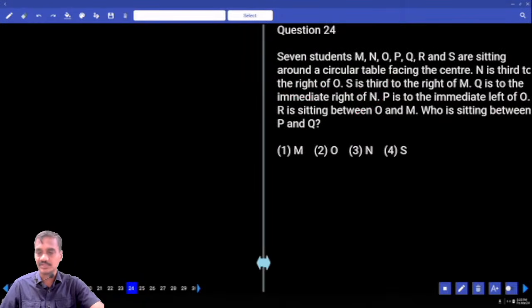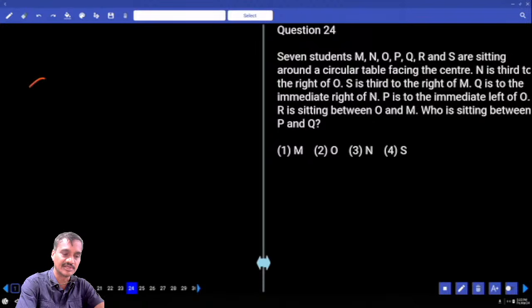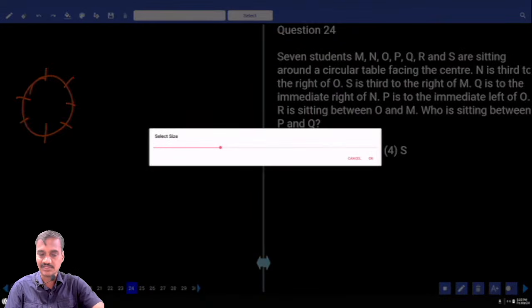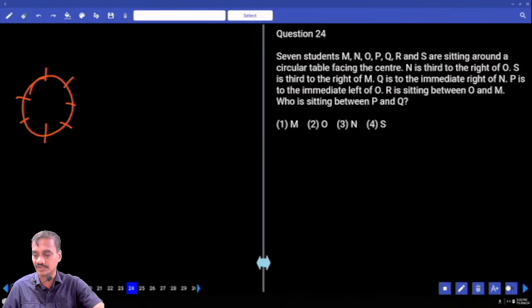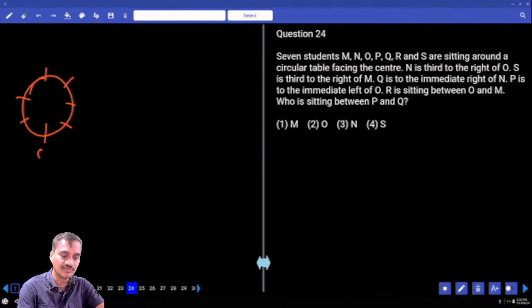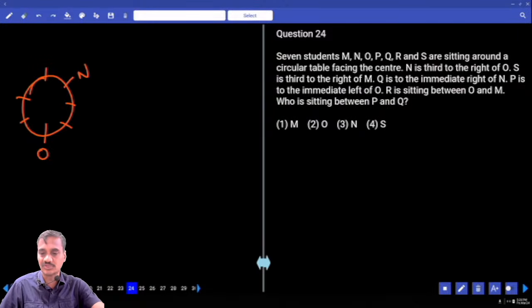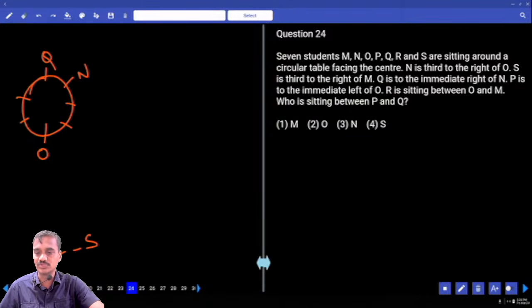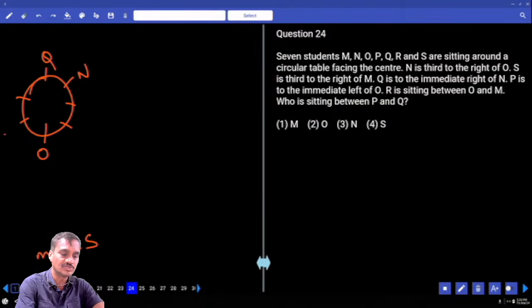Then 24. 7 students are seated around a circular table facing the center. Now 7 persons are facing towards the center like this. N is third to the right of O. If O is here, N is third to the right of O, so N is here. And S is third to the right of M. Q is to the immediate right of N. And P is to the immediate left of O. P is here.